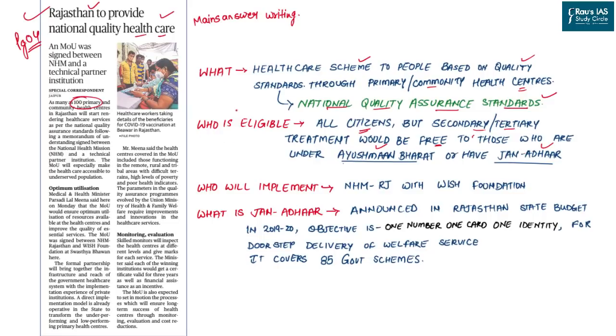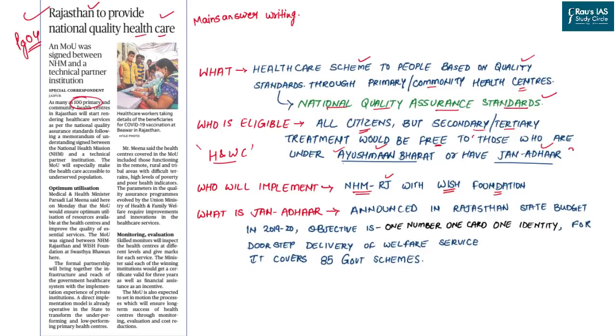Now eligibility in this case also, that is the primary case, is also provided to these people. So primary healthcare services, that is health and wellness centers, which is also envisaged under the Ayushman Bharat, is part of the program which is expanded under this scheme. Now, this will be implemented through the National Health Mission of Rajasthan along with the Wish Foundation. It is an NGO which is functioning towards providing the quality health services across the nation.